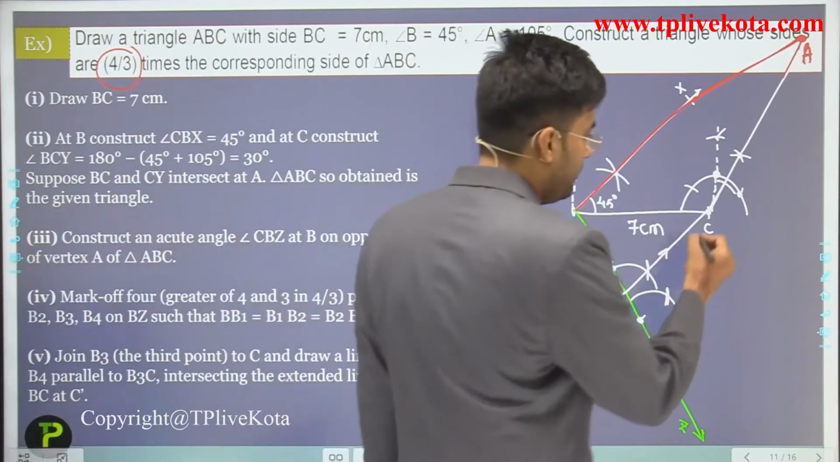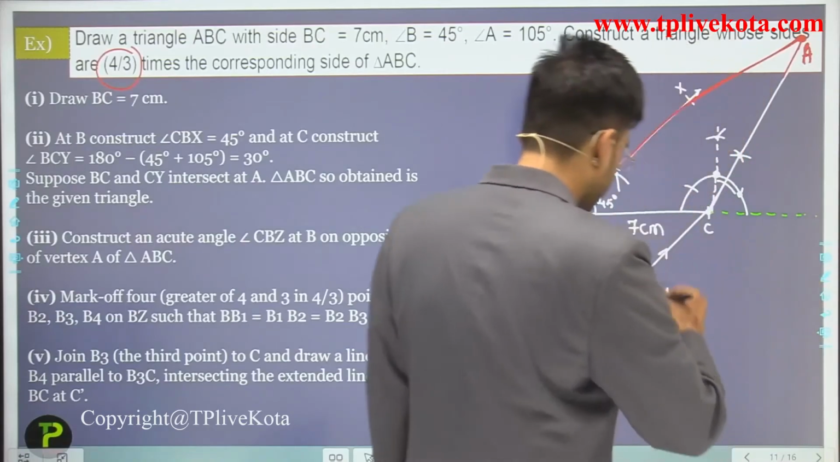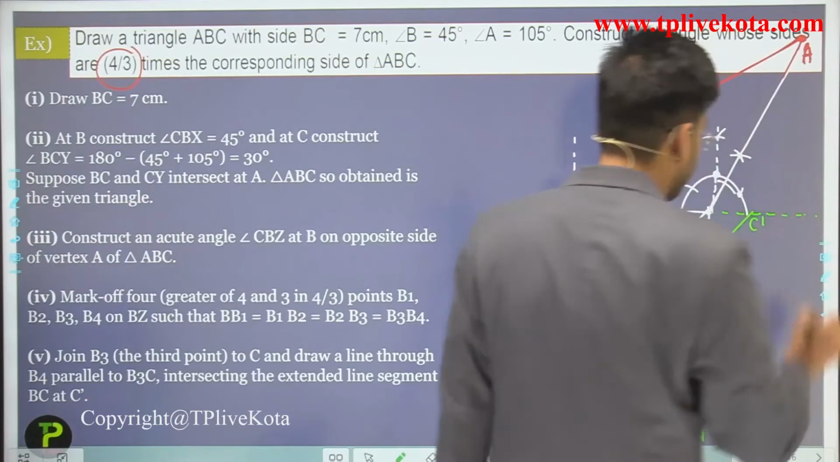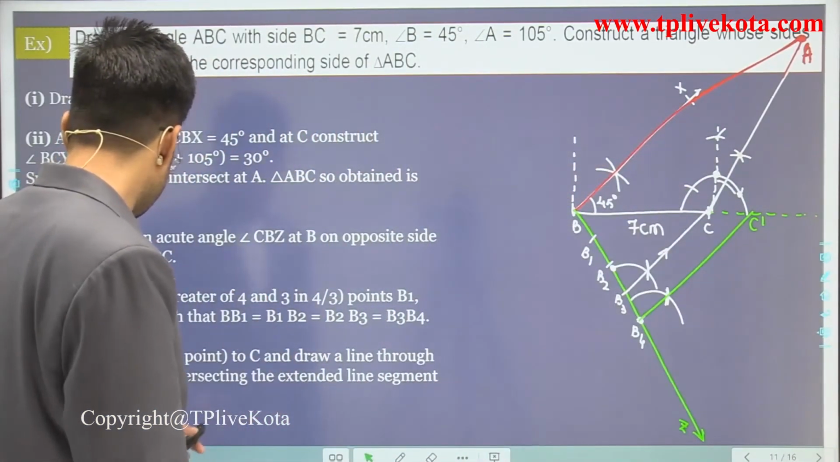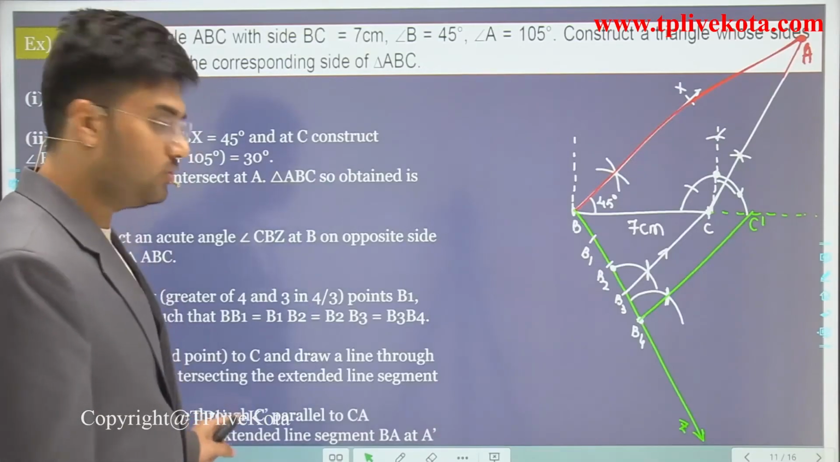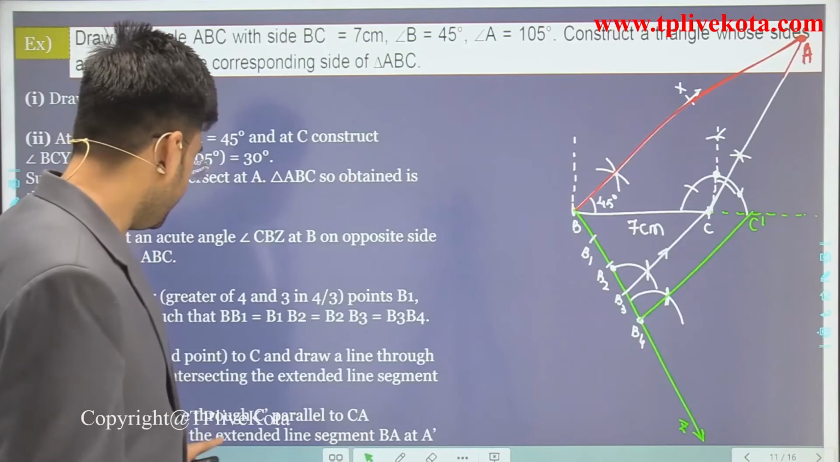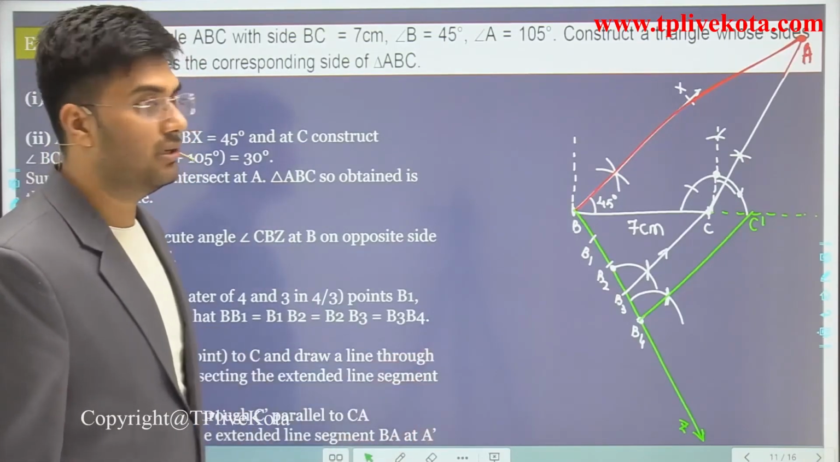So we have to produce this, and this is C dash. Now students, the next step is what? Draw a line through C dash parallel to CA intersecting the extended segment BA at A dash. Clear?